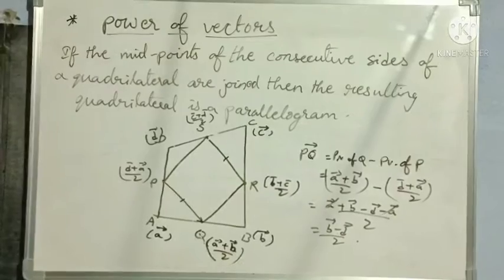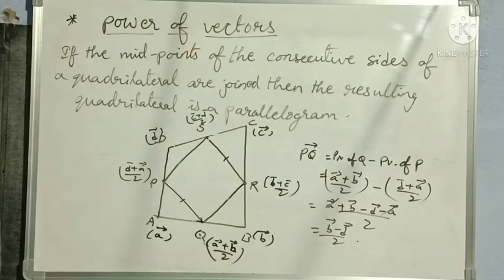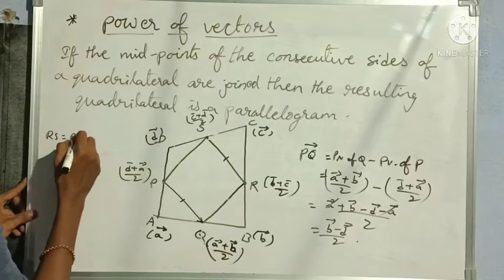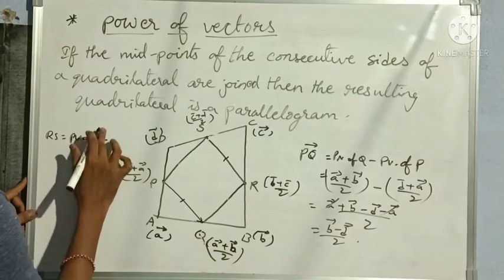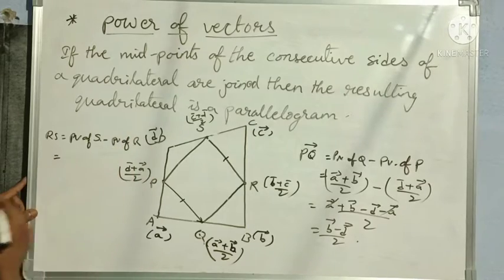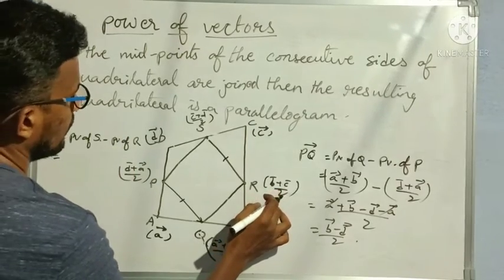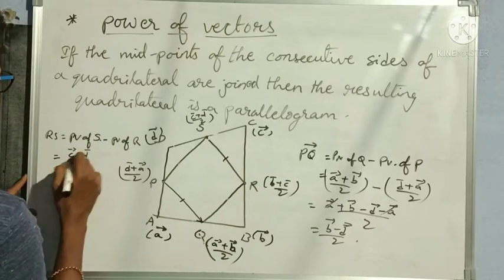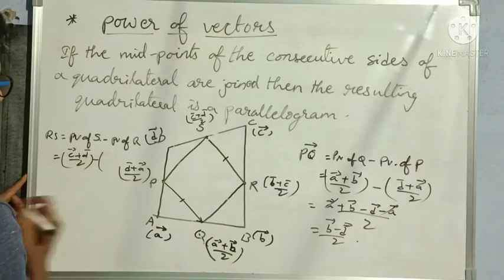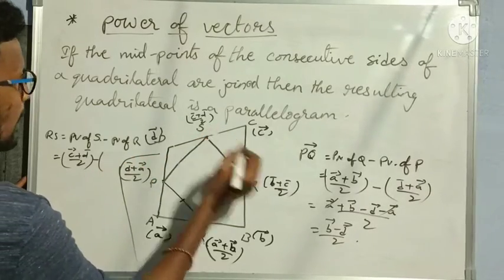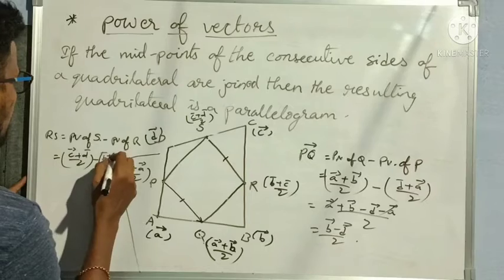In the same way, I want the distance RS. So RS is equal to the position vector of S minus the position vector of R. What is the position vector of R? C bar plus D bar by 2 minus B bar plus C bar by 2.